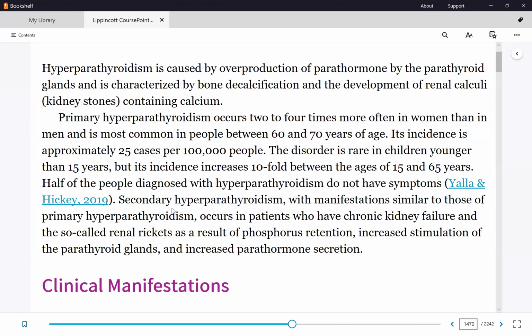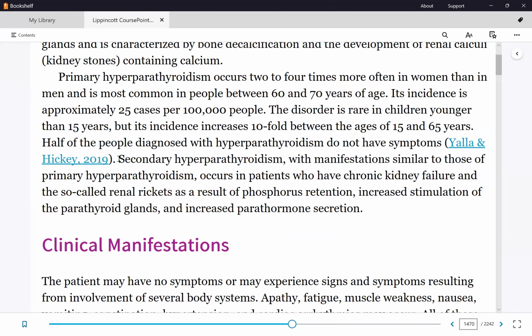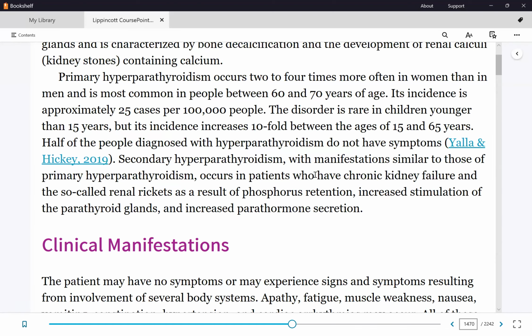Are we clear? All right, and then we have also here secondary. Secondary meaning it's caused by something else. The most common secondary form of hyperparathyroidism is from chronic kidney disease. Remember, this was actually mentioned in CKD. So one of the consequences of CKD is hypercalcemia, or it could also be the opposite, hypocalcemia, totally different cause. But for hypercalcemia in CKD, that's actually secondary hyperparathyroidism.